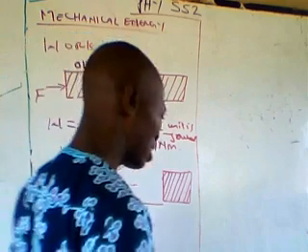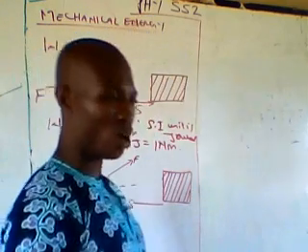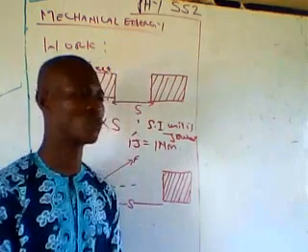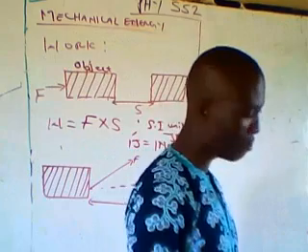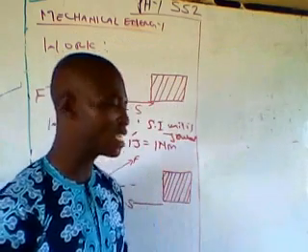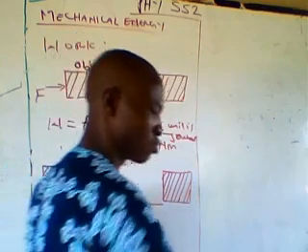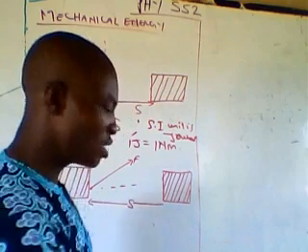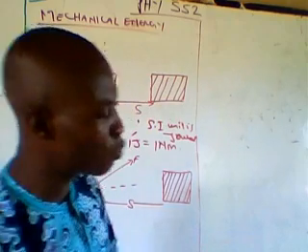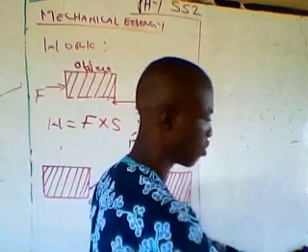Now, it's also possible for a force to be applied at a certain angle to the horizontal. What do I mean? Consider a situation in which you have a crate of bottles that you don't want to push on the floor.